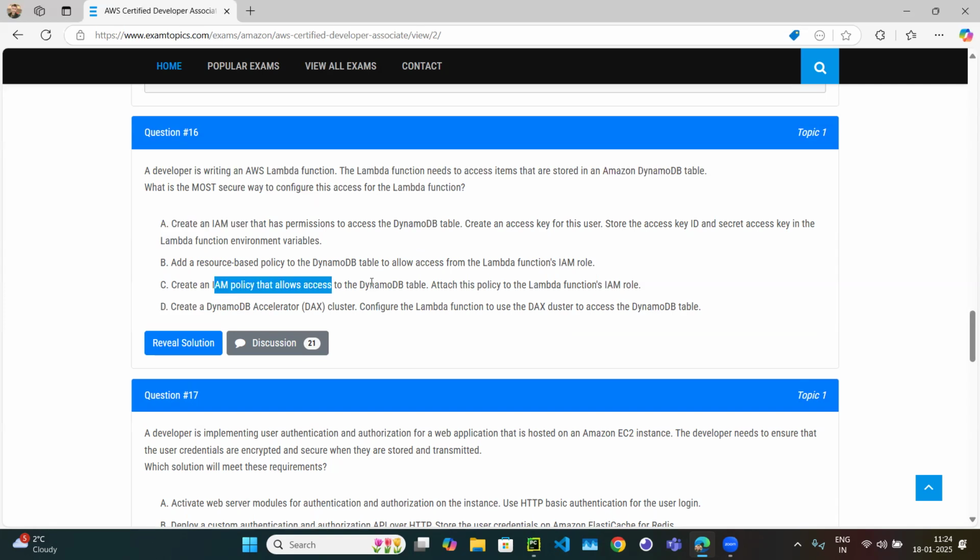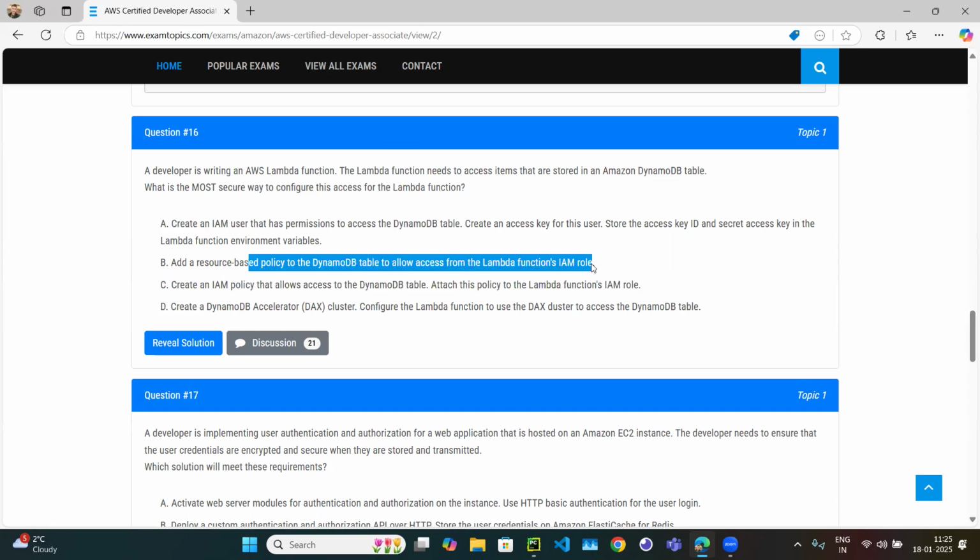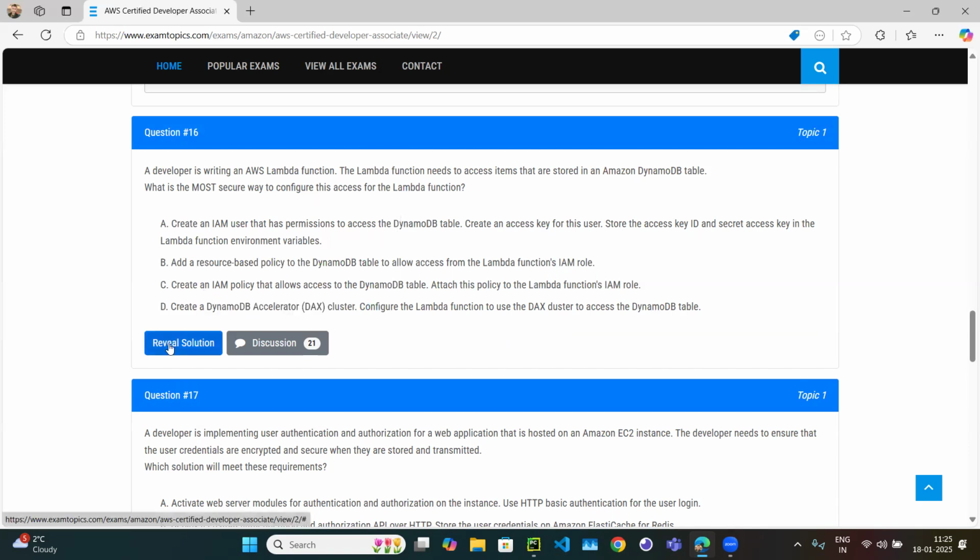Create an IAM policy that allows access to the DynamoDB table. So this is another option: you can create a policy that allows access to the DynamoDB table, and you can attach that policy to the Lambda function. This is the most relevant and most general approach which we are going to do. Generally, you are going to create a role rather than attaching a resource-based policy, because that is not flexible. Let's suppose in future some other AWS service wants access, then you have to update the resource-based policy of the DynamoDB. Create a DAX cluster is wrong, so option C is correct.